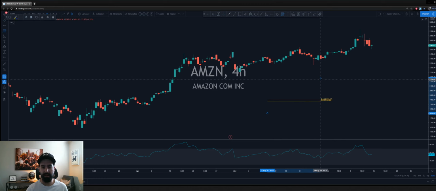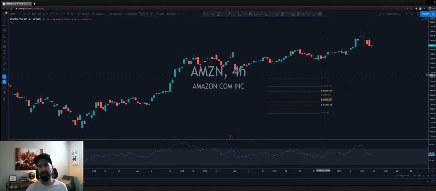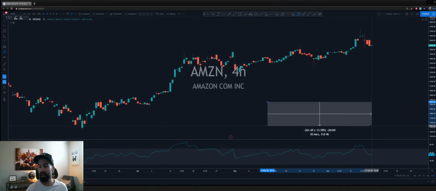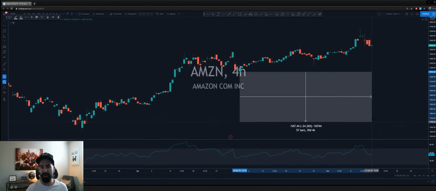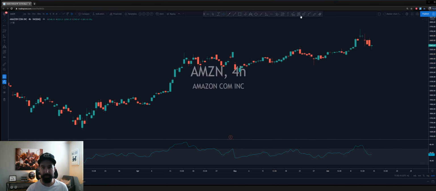Fibonacci's, okay, and that's not set up correctly right now. So let's just really quickly add those back on, and there you go. So now you see we have our Fibonacci retracement tool. What else we got over here now? And this is the date and price range. So if you want to understand how many days, how many bars it's taken for us to move, how many days is it taking for us to get from here to our top? So it took 52 bars, 37 days, $465, 20%. So that gives you a little bit more precise details.